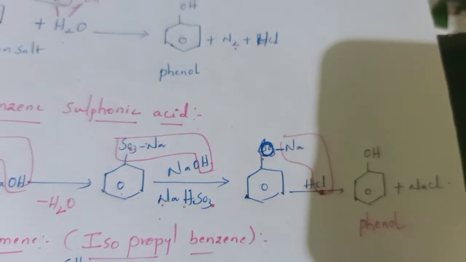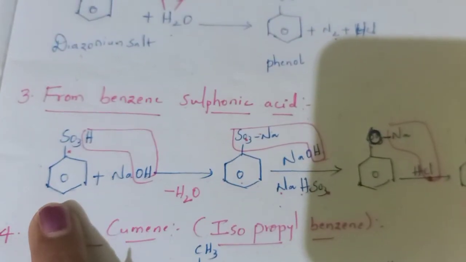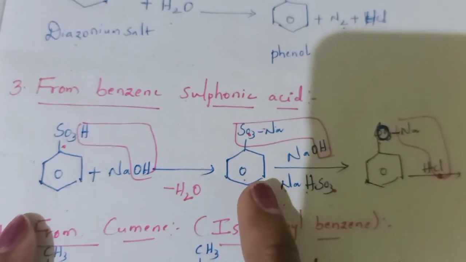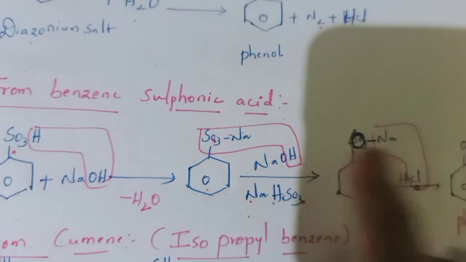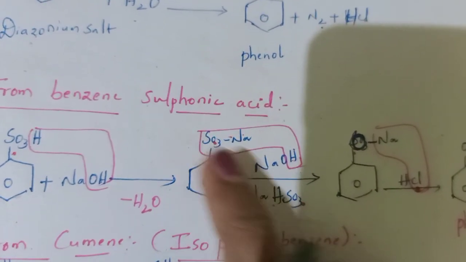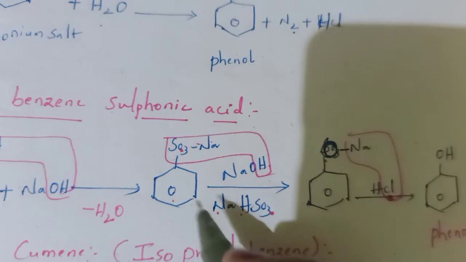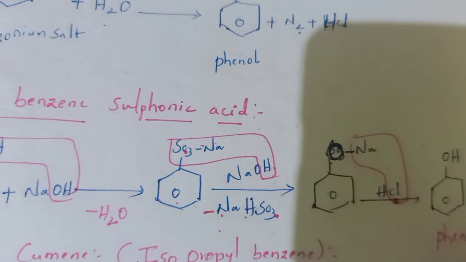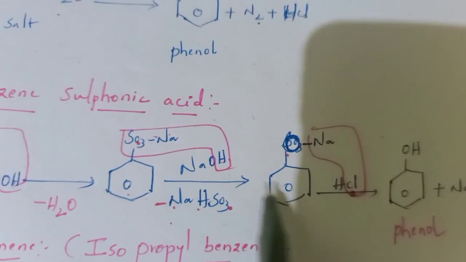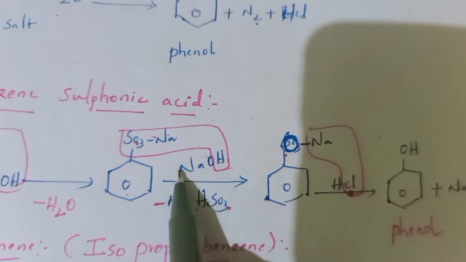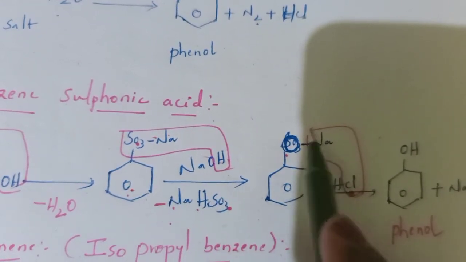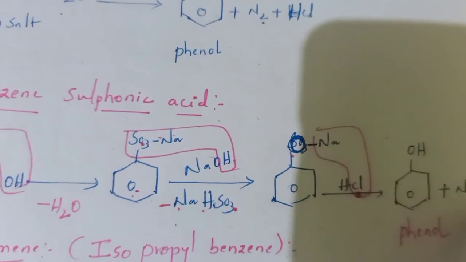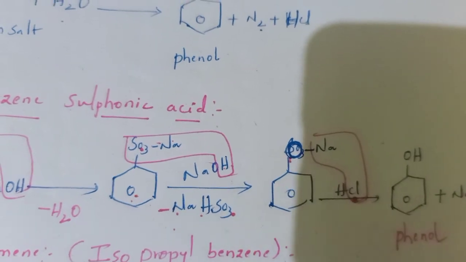Okay, so that is about the preparation of phenol by using benzene sulfonic acid. When benzene sulfonic acid is treated with sodium hydroxide, first it loses water and converts to the sodium salt of benzene sulfonate, which on refluxing with sodium hydroxide loses sodium bisulfite, and finally converts to sodium phenoxide. This sodium phenoxide, on treating with HCl, eliminates NaCl, hydrogen is added to oxygen, and it converts to phenol.